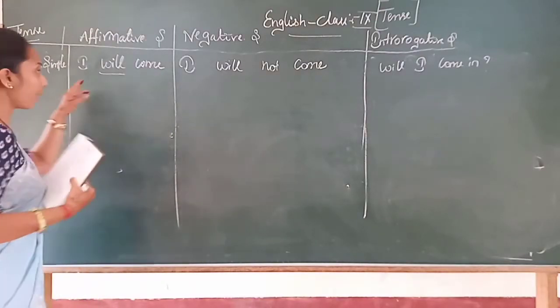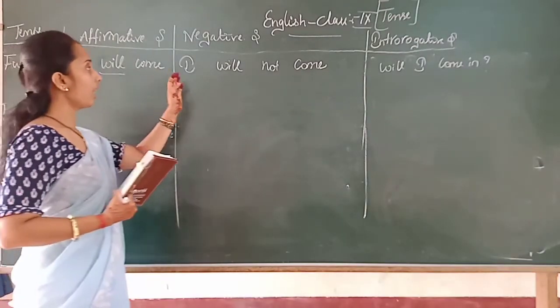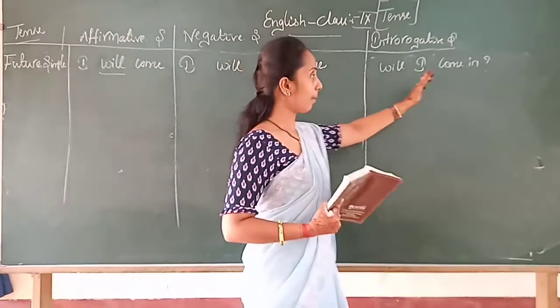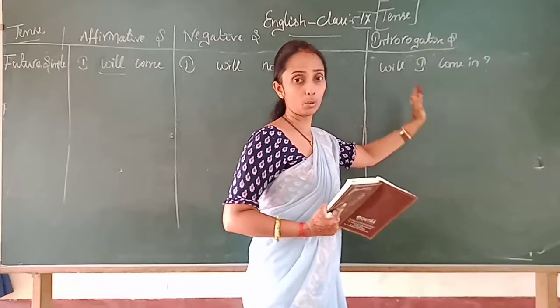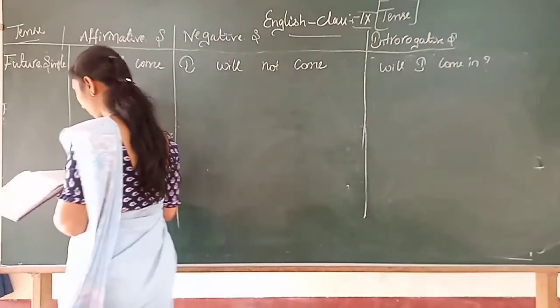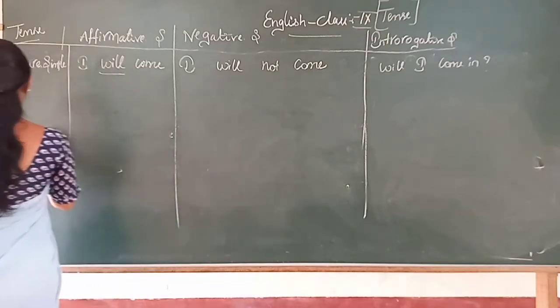See, I will come, ನಾನು ಬರುತ್ತೇನೆ. I will not come, ನಾನು ಬರುವುದಿಲ್ಲ. Will I come in, ನಾನು ಒಳಗೆ ಬರಬಹುದೇ. Okay? Then future continuous tense.